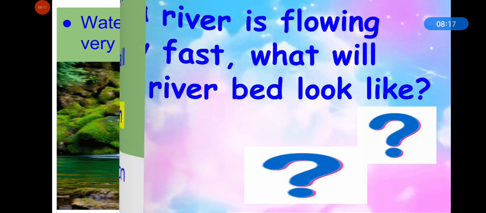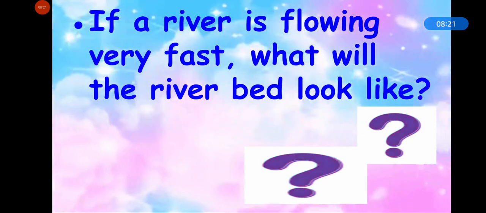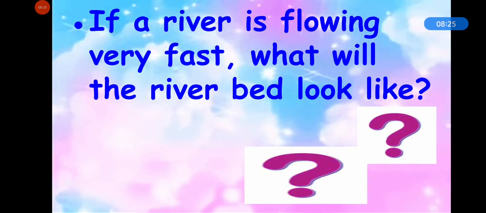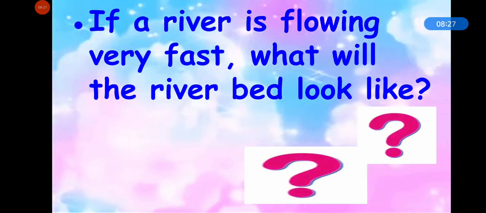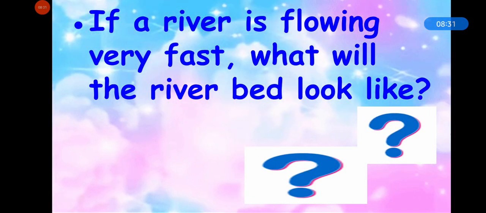Now answer, if a river is flowing very fast, what will the river bed look like? Means the ground where the river is present.